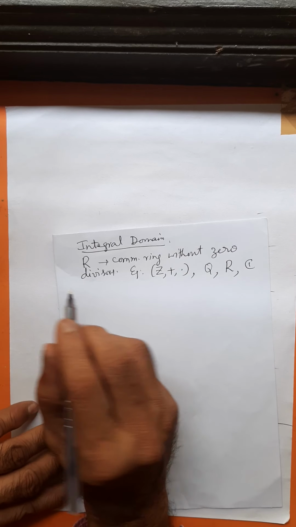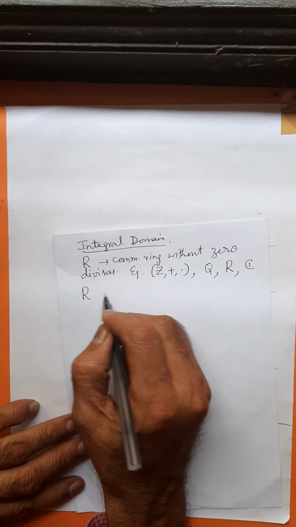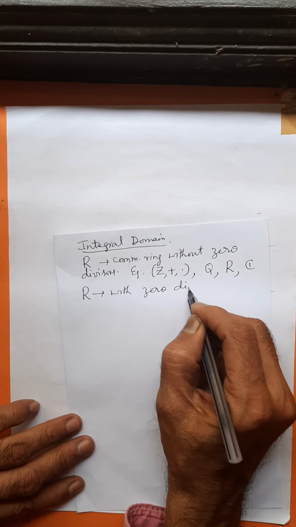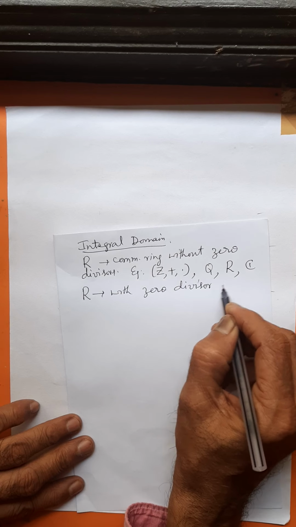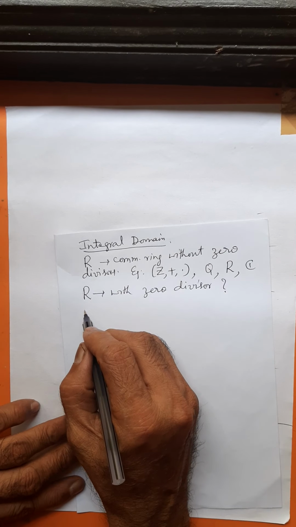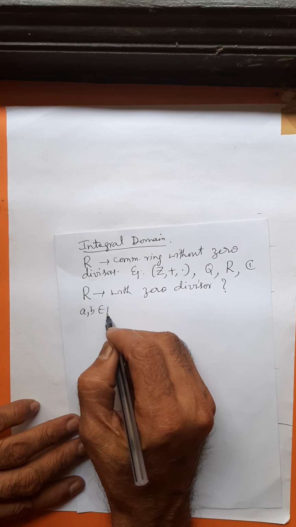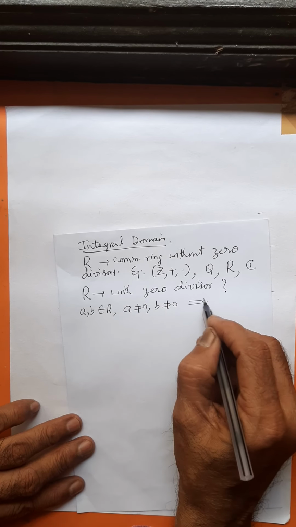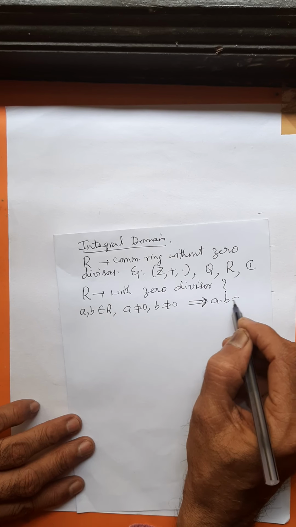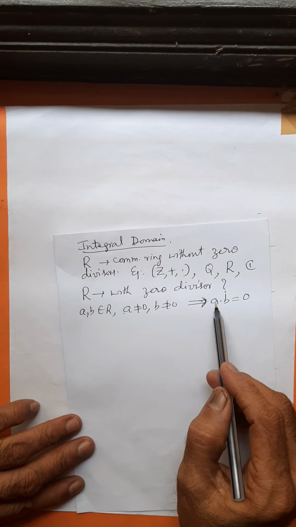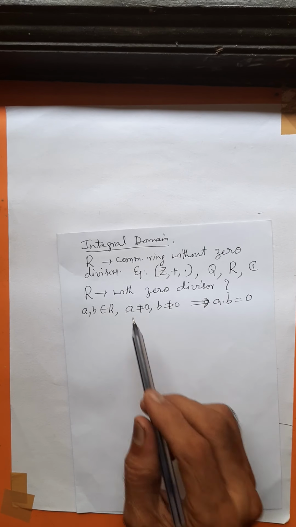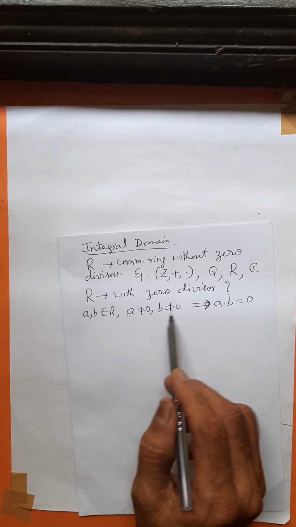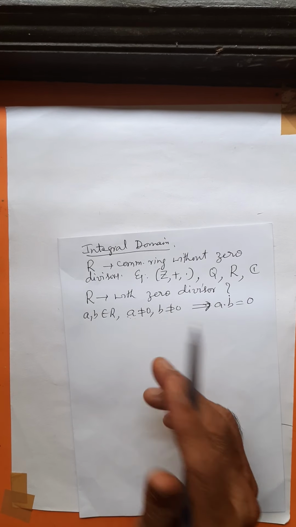What do you mean by zero divisor? A ring is said to be a ring with zero divisor if for a, b belonging to R with a not equal to 0, b not equal to 0, but a into b is 0. A non-zero value divides 0. So a is a zero divisor, b is also a zero divisor. A and b are not equal to 0, their product is 0. Then a is a zero divisor.